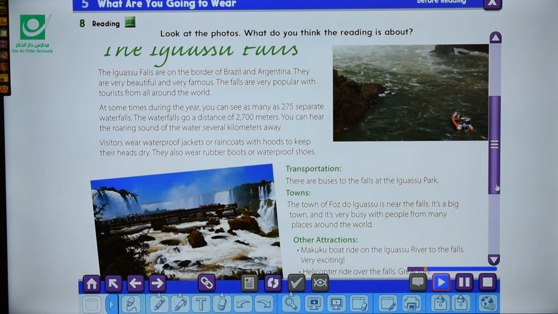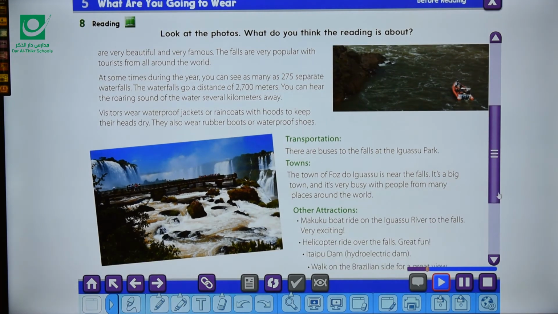And sometimes during the year, you can see as many as 275 separate waterfalls. The waterfalls go a distance of 2,700 meters. You can hear the roaring sound of the water several kilometers away. Visitors wear waterproof jackets or raincoats with hoods to keep their heads dry.